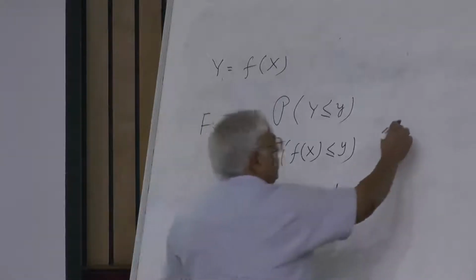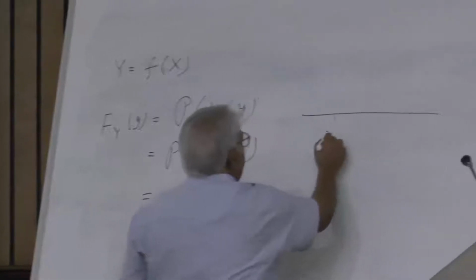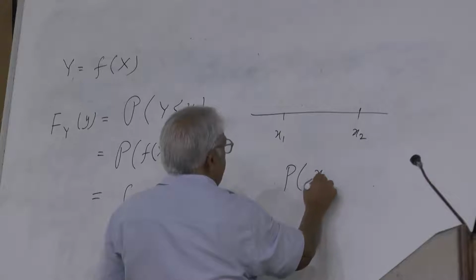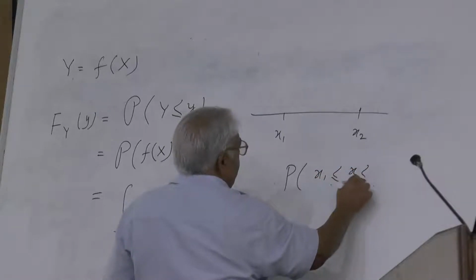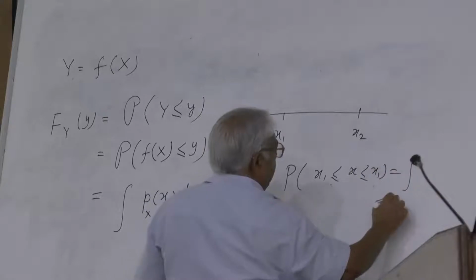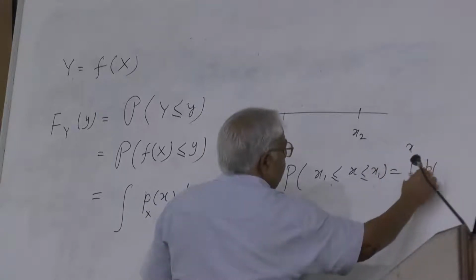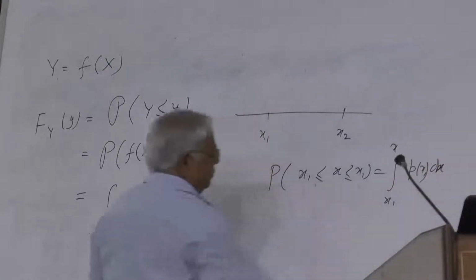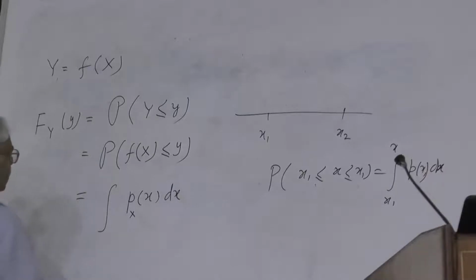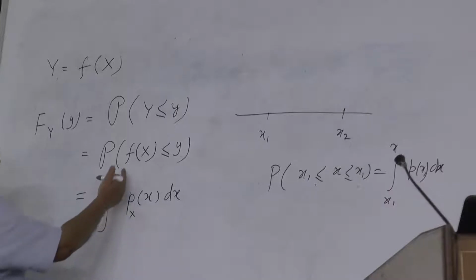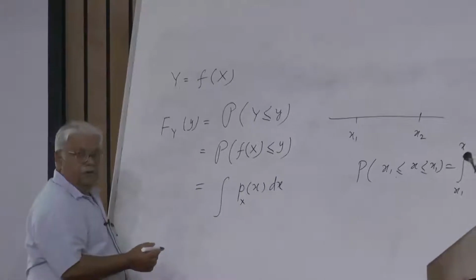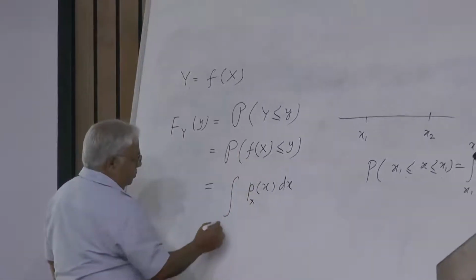Remember, we had seen that if you have some range from x1 to x2, then this probability that it lies between this range is integral x1 to x2 of p x dx. Okay, this we have seen. So what about this one? Basically, we have to set the limits in such a fashion that this event is true. So, when is this event true?